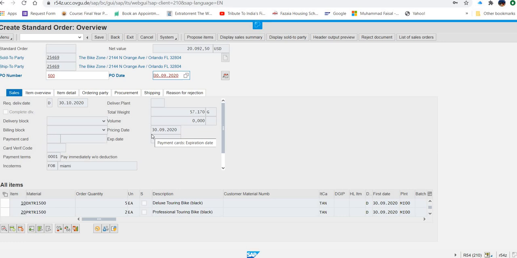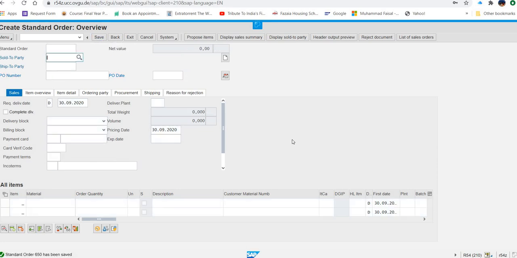So what we do, we put the PO and required delivery date from the quotation. Click on this save. So whatever the delivery date is there, it is from the quotation. So now you are going to press save. Nothing more you have to do in this step. And you can see there is 650, my standard order. 650.